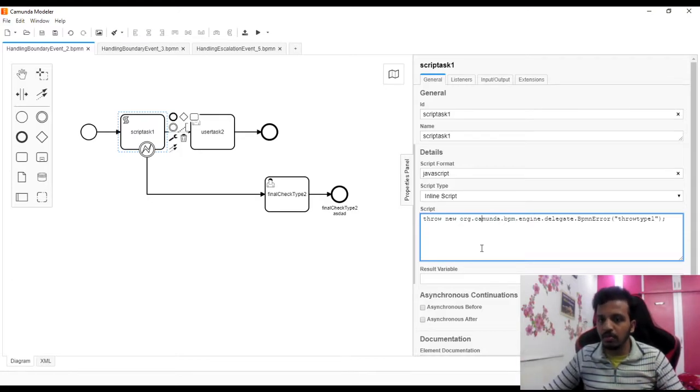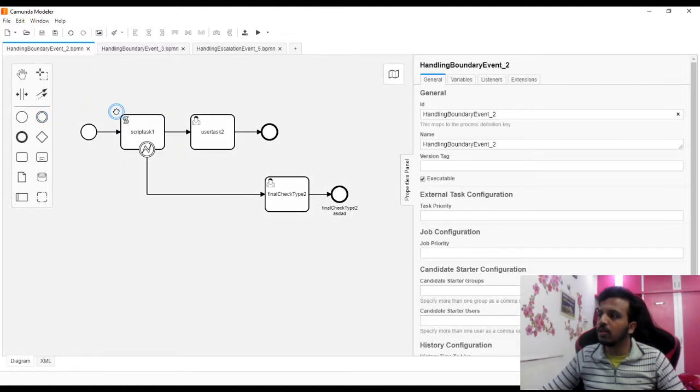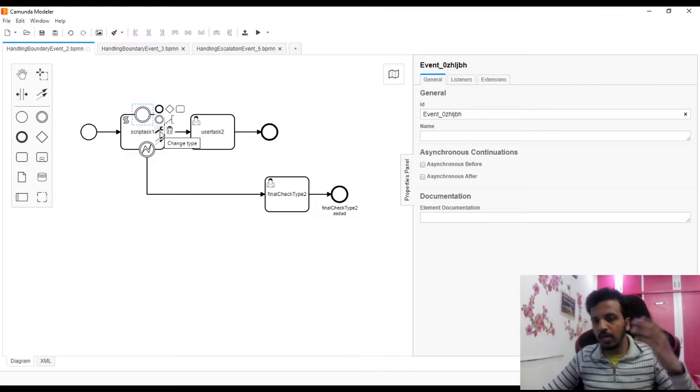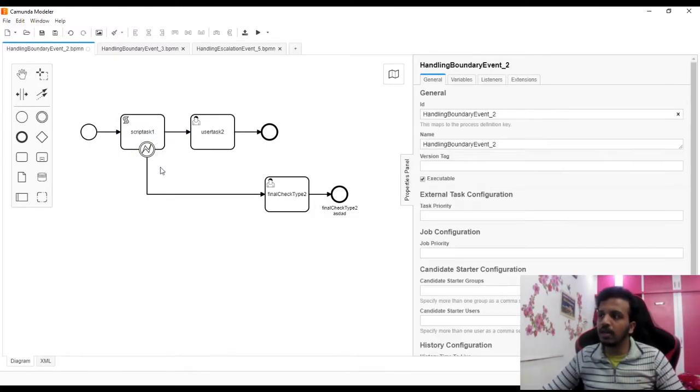Now as soon as I'm throwing it, I'm throwing throw type 1. Here I can have one more thing. Let's say I have throw type 2, and I will have one more, throw type 3. So based on that I can write, but this is not a real time situation. The real time thing we are going to understand in a minute, but for a small case this is fine, but for a big complex thing this is not feasible.